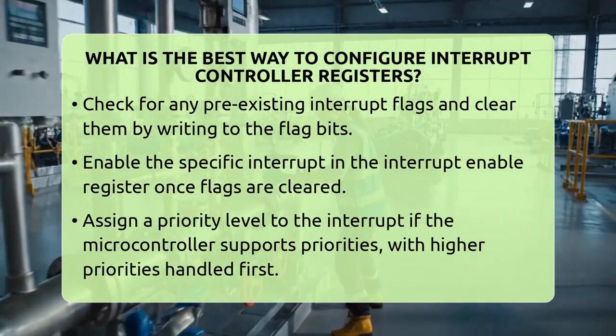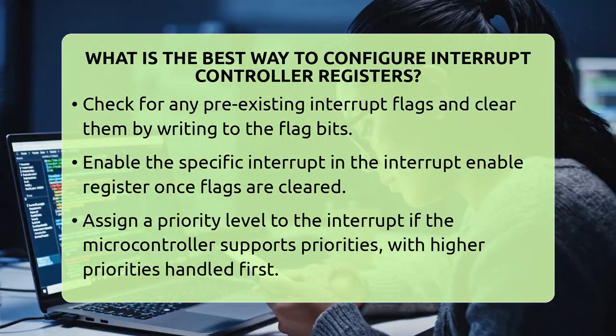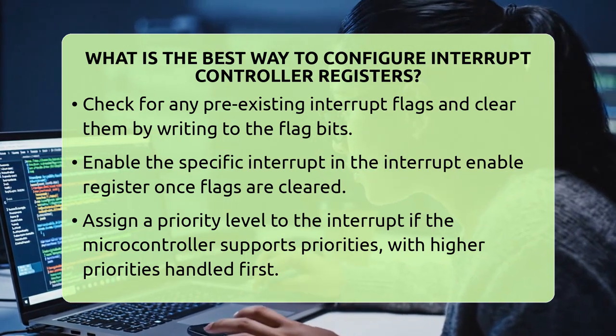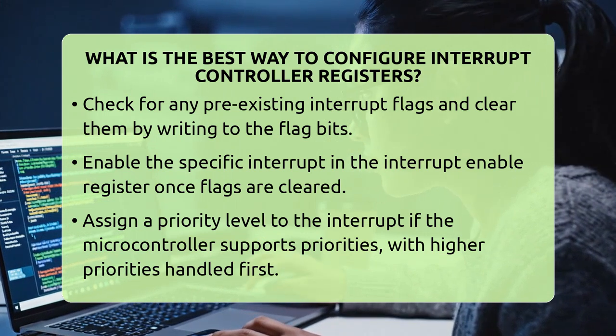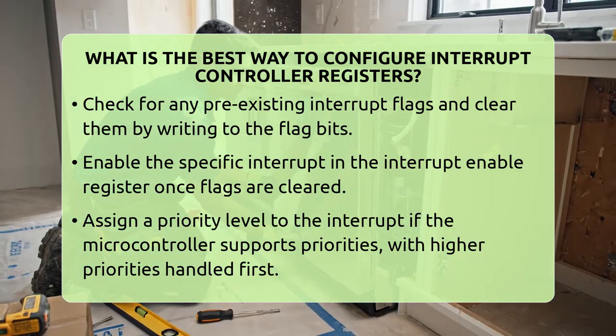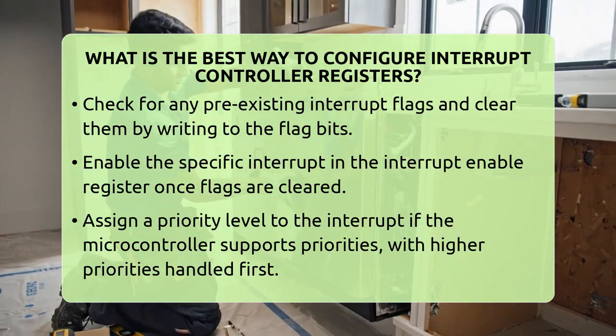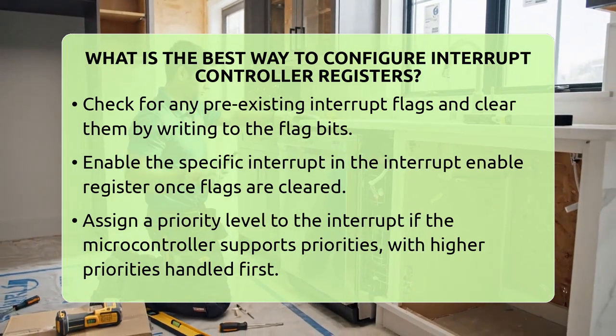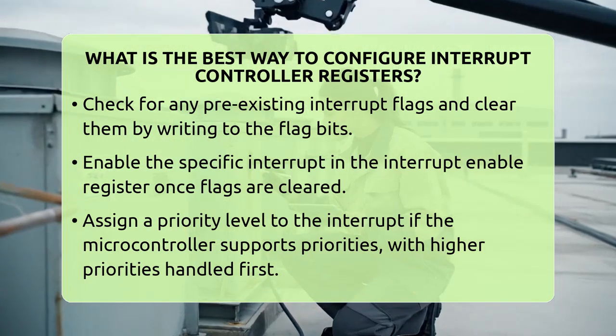Before enabling the interrupt, check if any flags are set from previous events. Clear these flags by writing a 1 to the flag bits. This step prevents the system from immediately jumping to an interrupt service routine after setup. Once the flags are cleared, enable the specific interrupt in the interrupt enable register.